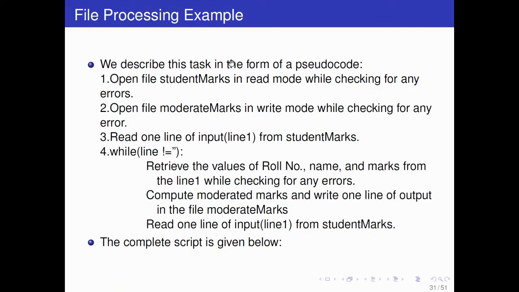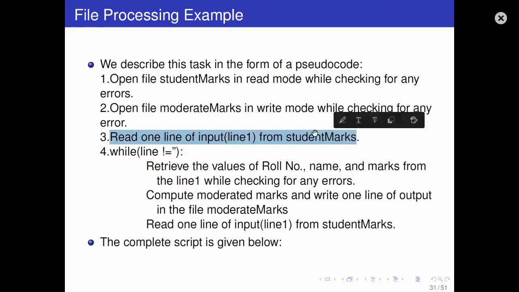Now we describe this task in the form of pseudocode. Open file student marks in read mode while checking for any error. So first you open the original file student marks in read mode while checking for any error. Open the file moderated marks in write mode, because you want to create that file, while checking for any error, and read one line of input from student marks.